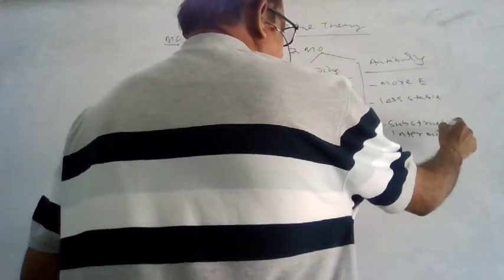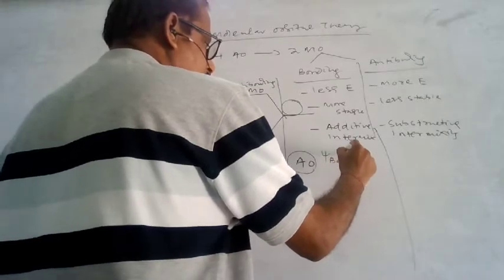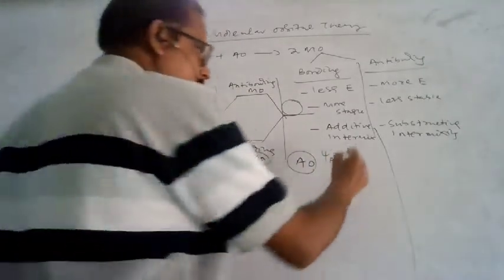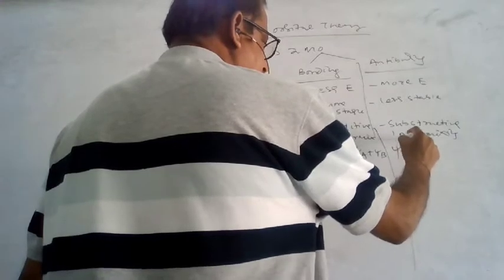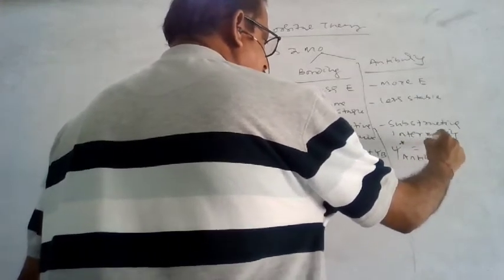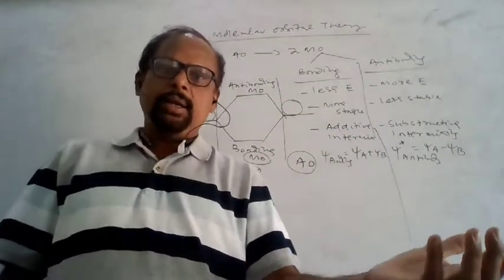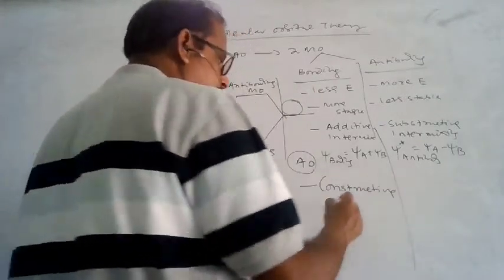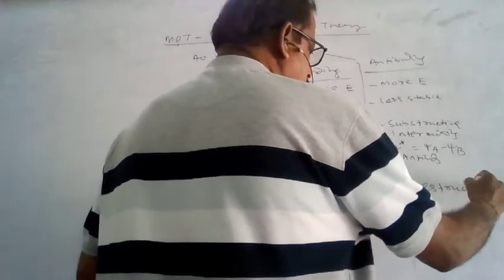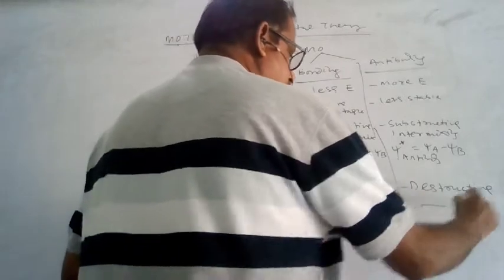Try to understand: psi bonding, where psi is the molecular wave function, is equal to psi A plus psi B. But psi antibonding, or psi star, is equal to psi A minus psi B. This is also called constructive intermixing and destructive intermixing.